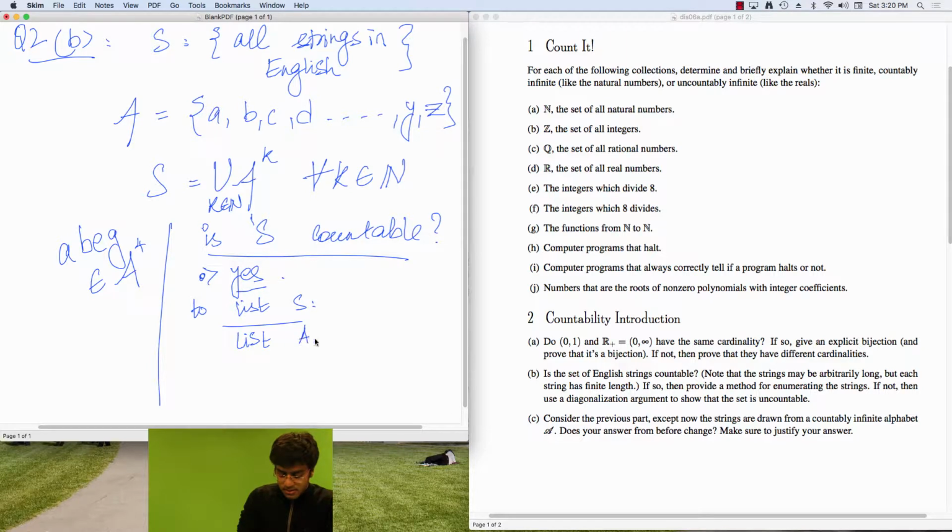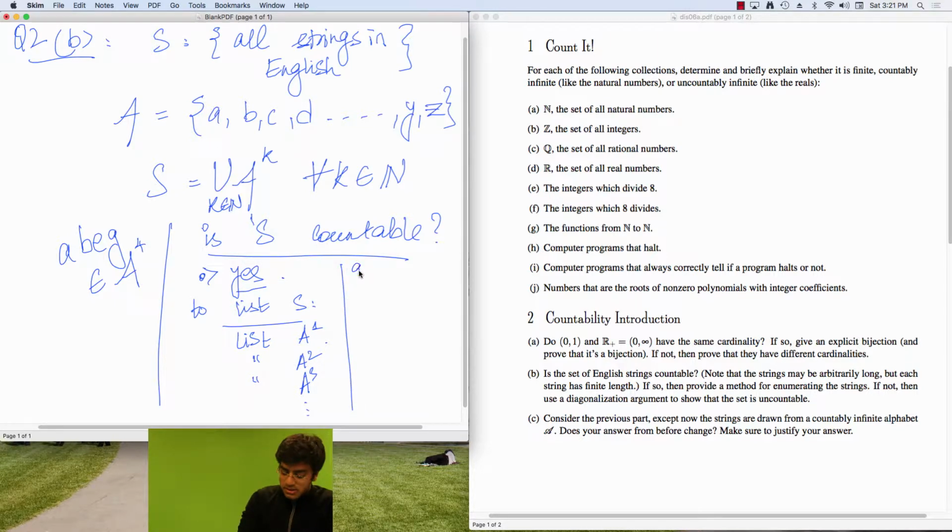list A^1. Why do I know A^1 can be listed? Because A^1 is finite, right? It's just all single letter strings, so I'll list them all. Then list A^2. I know I can do that because that's a finite set, because all the 2-letter strings in the English alphabet are a finite number of them. And then I say, OK, now list A^3, and so on. Keep doing this. And if I keep doing this, because eventually I list A^K for all K, I would have listed every element in S, right?